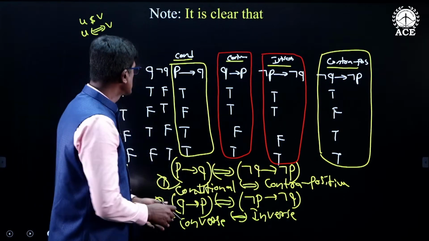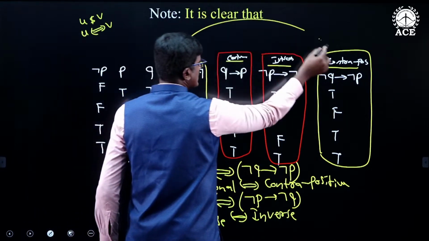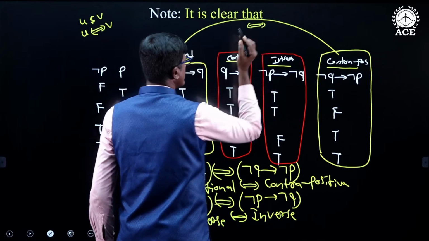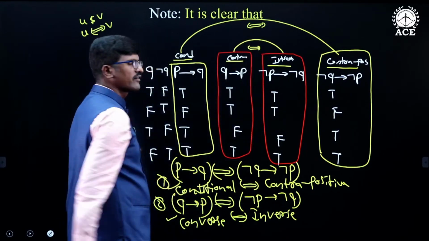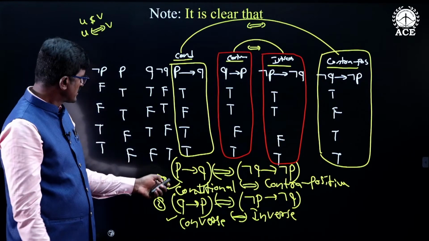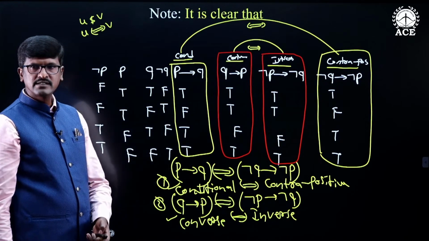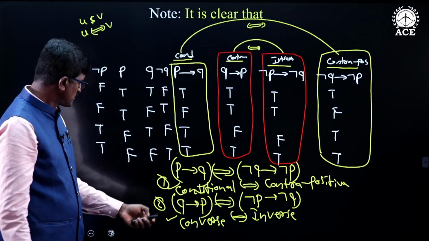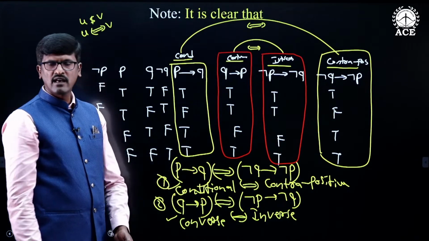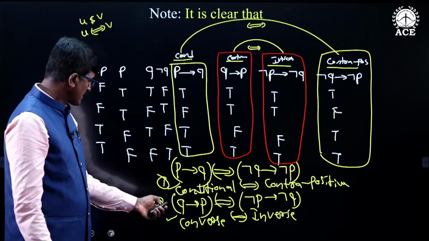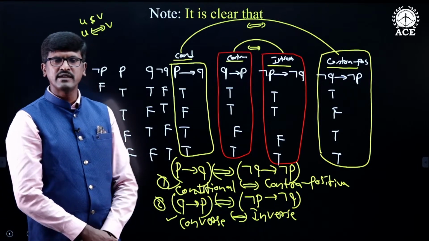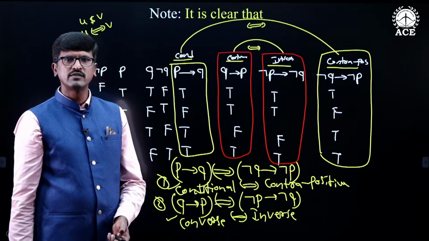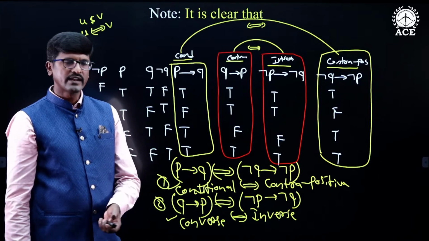This is the truth table for conditional, converse, inverse and contrapositive. Now we will take one conditional statement and find the converse, inverse and contrapositive of that conditional statement.